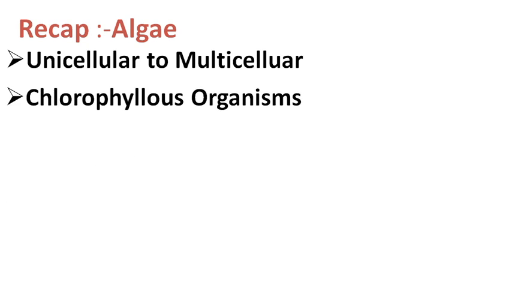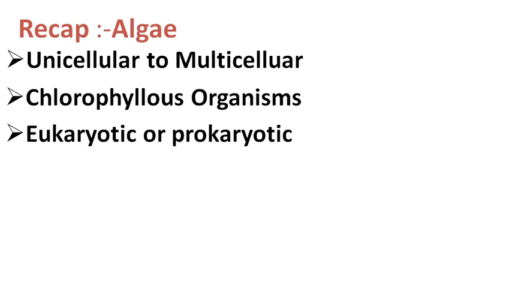So students, in the previous lecture, in the first chapter, introduction to kingdom Plantae, we already saw some characteristic features of algae. Algae have unicellular to multicellular thallus organization. Algae are chlorophyllous organisms that show the autotrophic mode of nutrition.